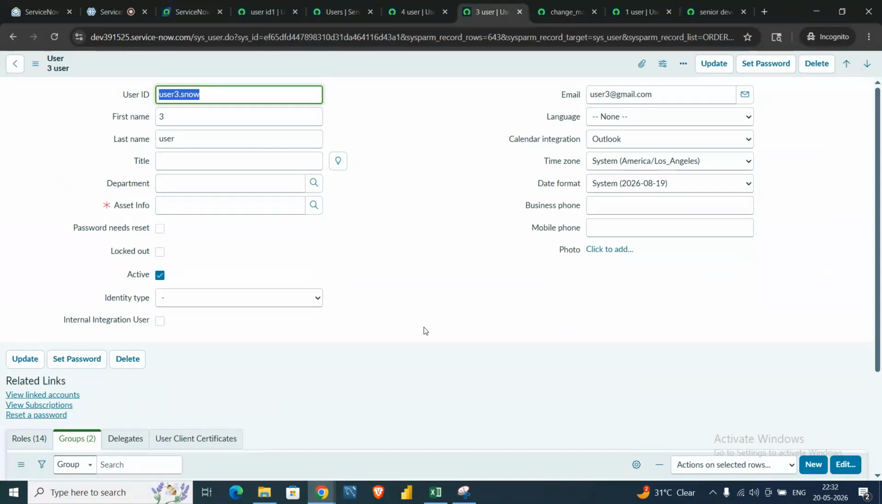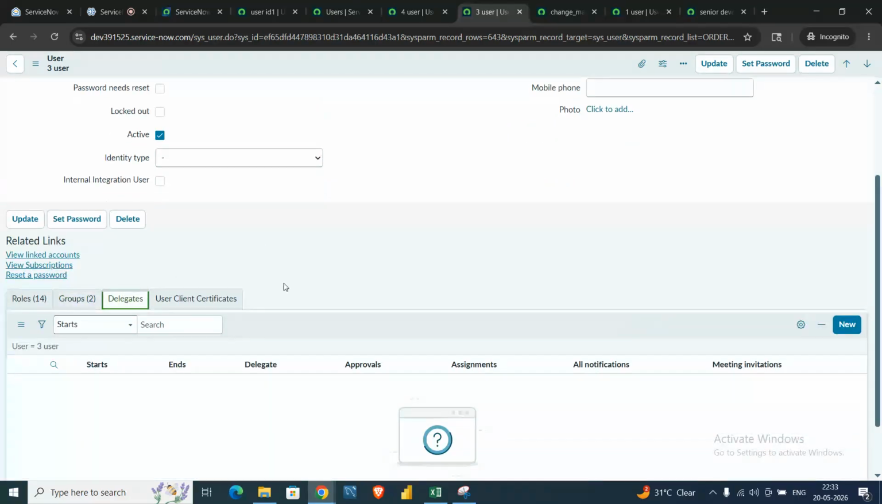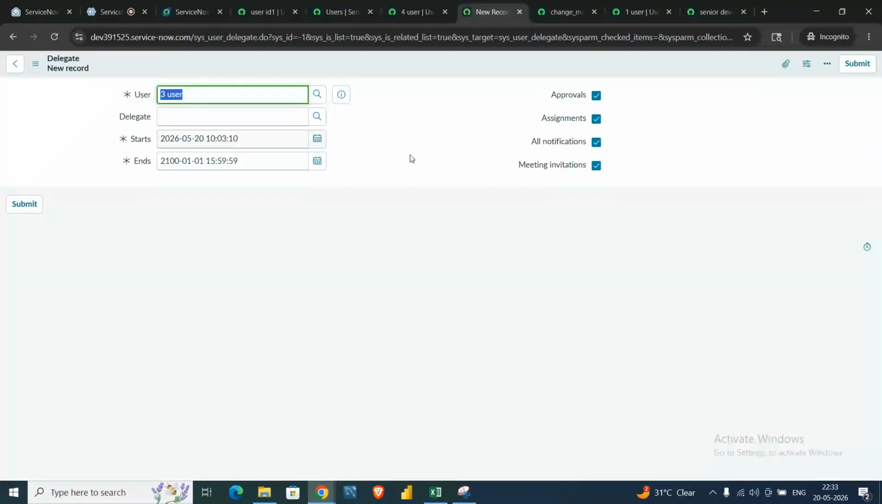No, so far so good. What about the delegates and the user client certificates? In what scenarios are we going to add them? Delegates and user client certificates are not required as of now. Delegates you can create, but to be frank, I never used this delegate option in my career.